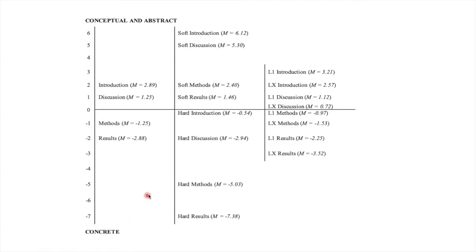Our post-hoc analysis showed that hard and soft fields significantly differed in each of these sections, in each of the 4 IMRD sections, on Dimension 2. With respect to possible variation between L1 and LX expert writing, we found no systematic differences between the two groups of writers on Dimension 2.